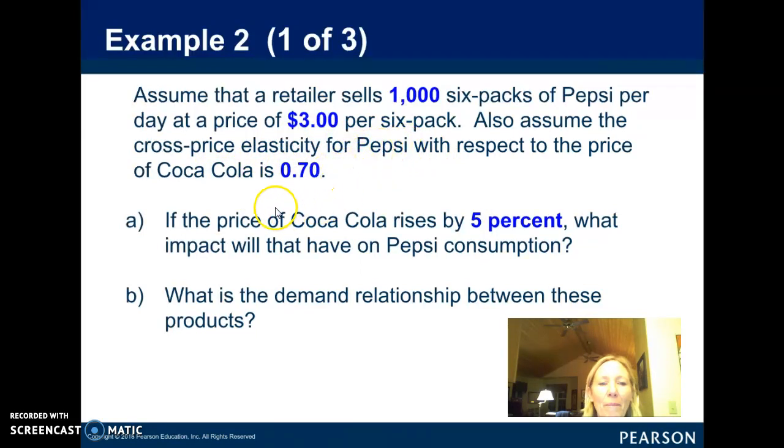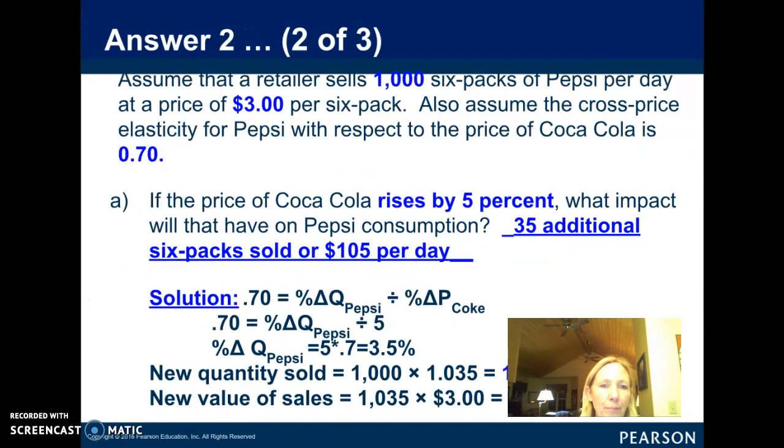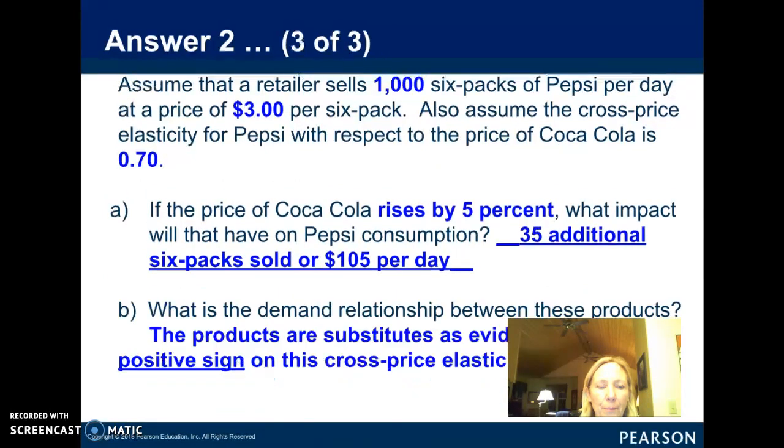And basically, if you raise the price of Coke by 5%, what impact will that have on Pepsi consumption? Well, common sense says that if you raise the price of Coke, and Coke and Pepsi are substitutes because they have a positive elasticity coefficient, then the demand for Pepsi would increase. So you can figure out how much it would increase by doing the problem. And there we go.